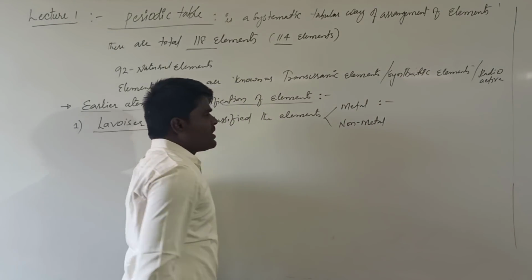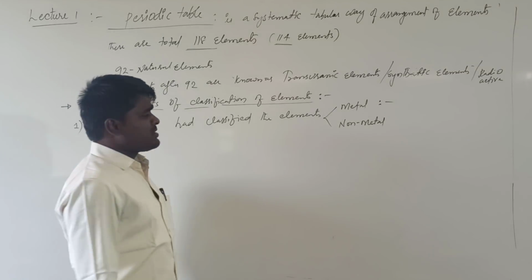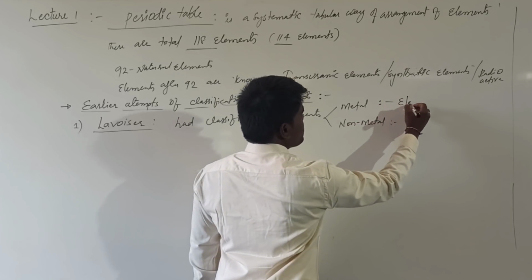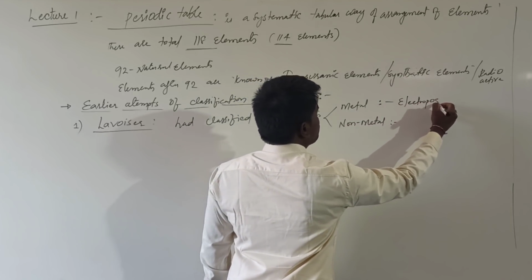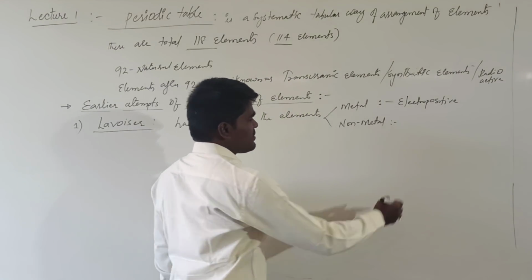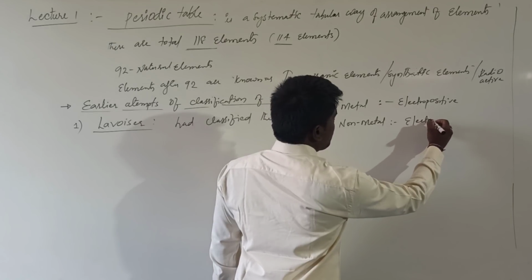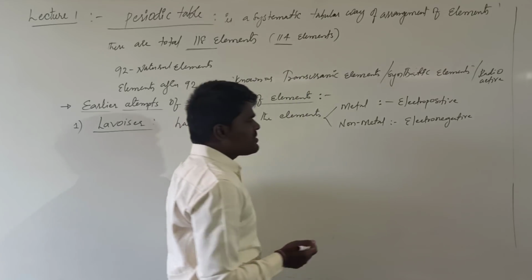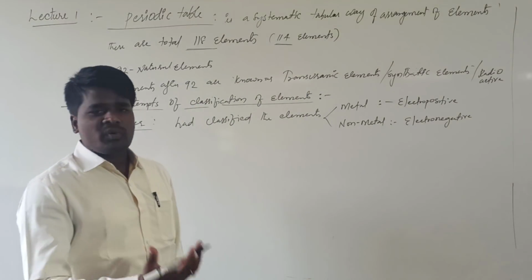We know the properties of metal, and we are also aware of the properties of non-metal. Generally, metals are electropositive in nature. All the electropositive elements are considered as metals, and all the electronegative elements are considered as non-metals. What is meant by electropositive nature?